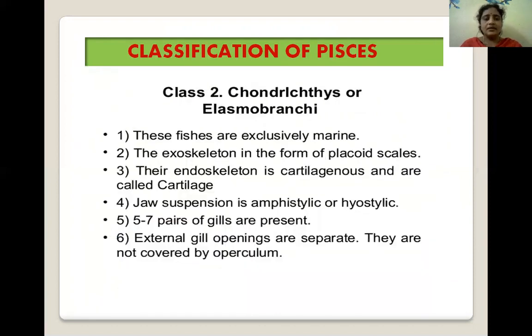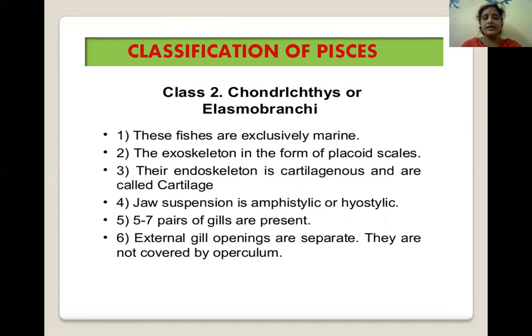Next class is Chondrichthyes, which are also known as Elasmobranchii. These are exclusively marine fishes. The exoskeleton is in the form of placoid scales, which I have explained before, their structure and their arrangement on the fishes.